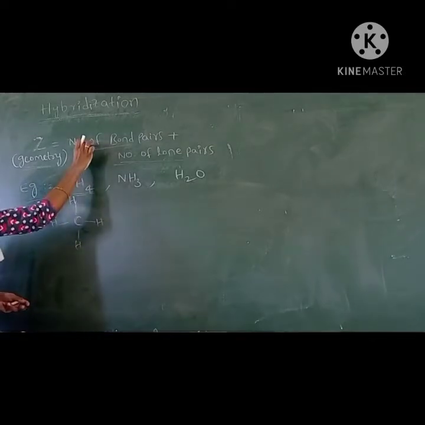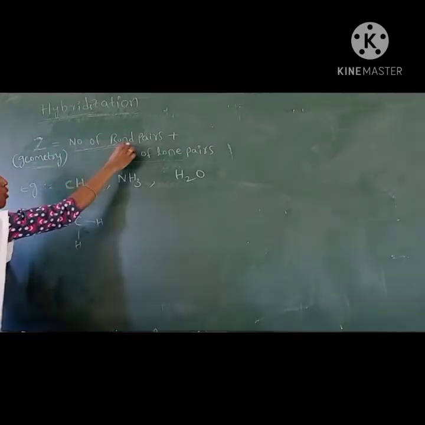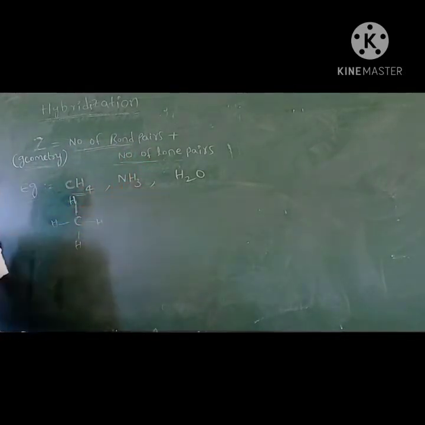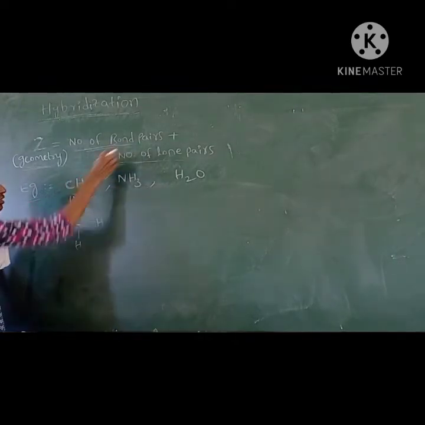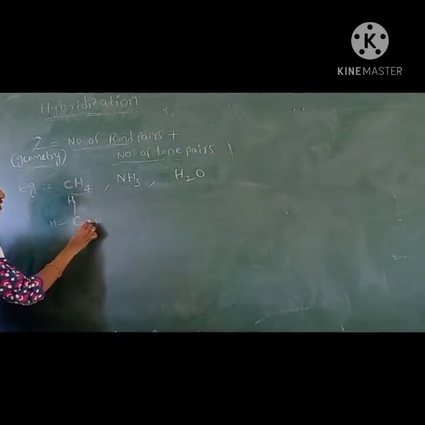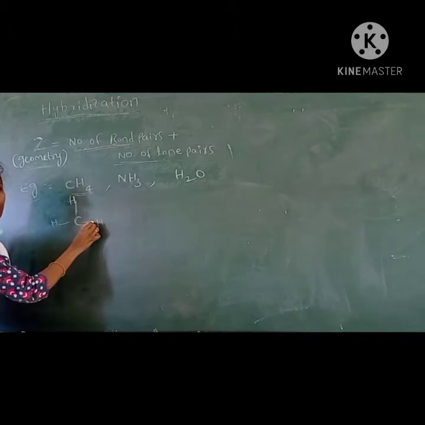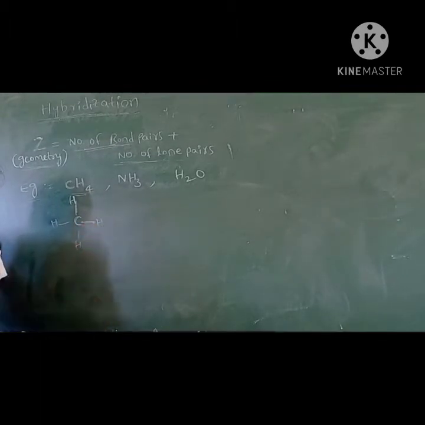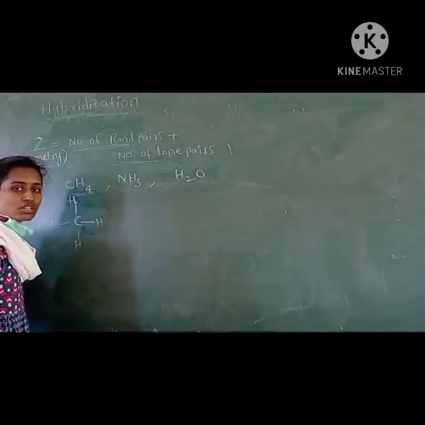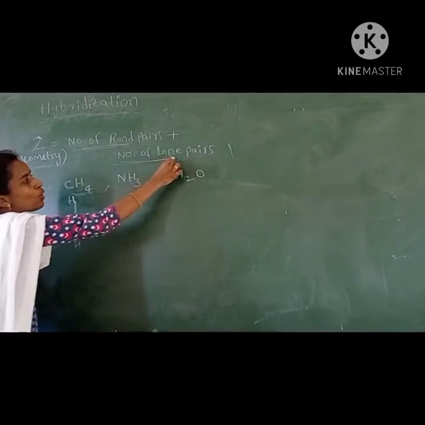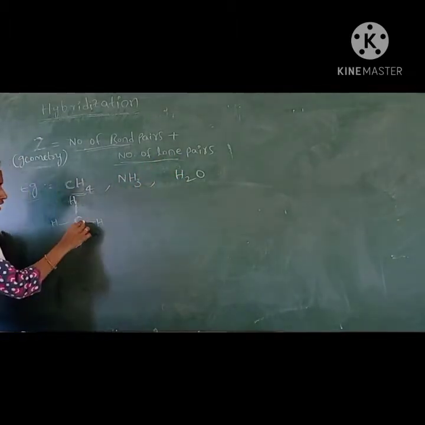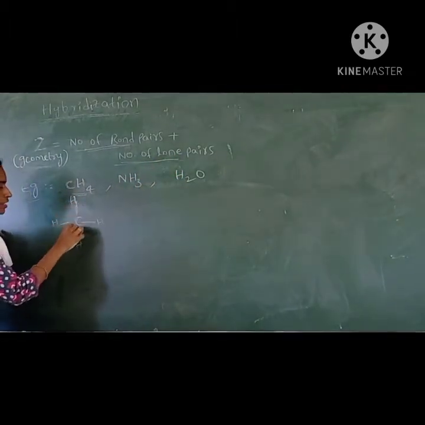So by using this formula, number of bond pairs plus number of lone pairs around the central atom. Bond pair means the electron pair which participates in a bond, and the pair which doesn't take part in bond formation and is present in the valence shell is called a lone pair. Here we are considering only valence electrons.